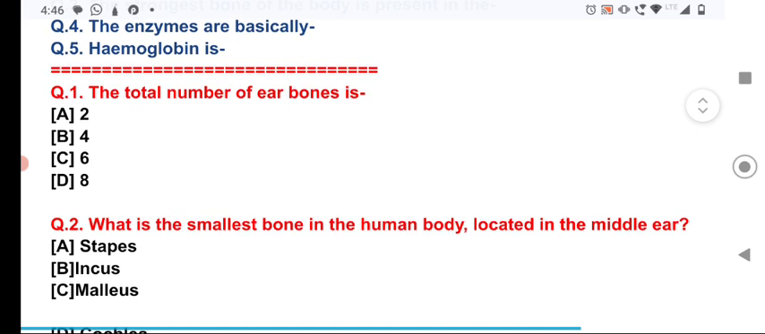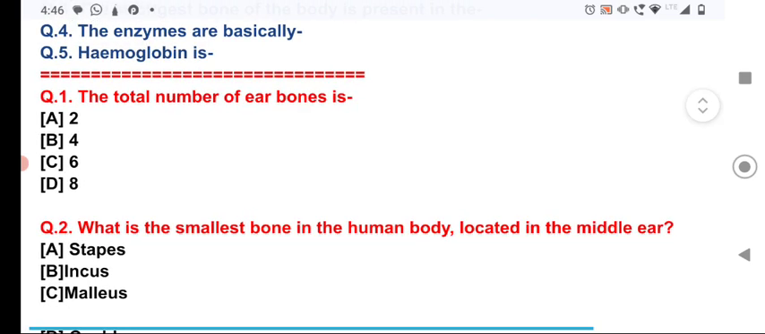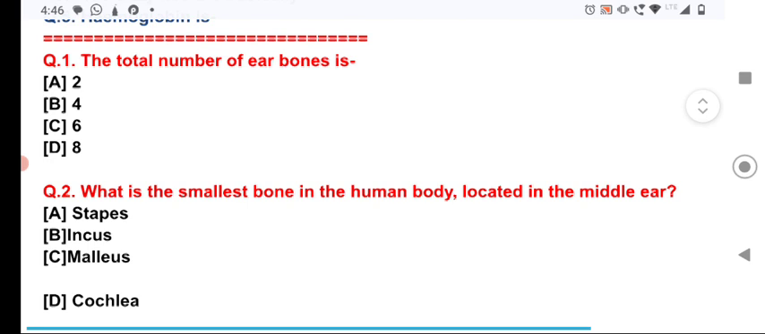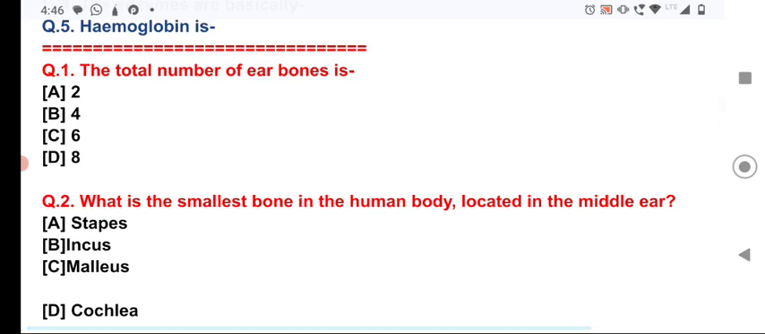Now the question number 2, what is the smallest bone in the human body located in the middle ear? I have just defined and discussed that the stapes is the smallest bone in the human body located in the middle ear, and the 2 other bones are incus and malleus, which are given, whereas the cochlea is the part of the internal ear and it is the chief organ for auditory sensation.